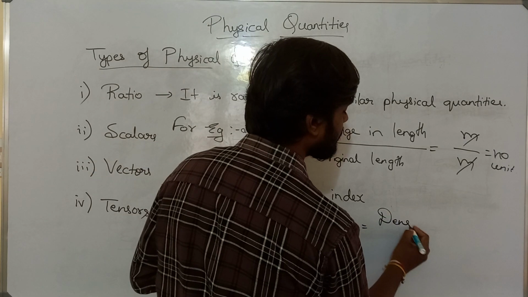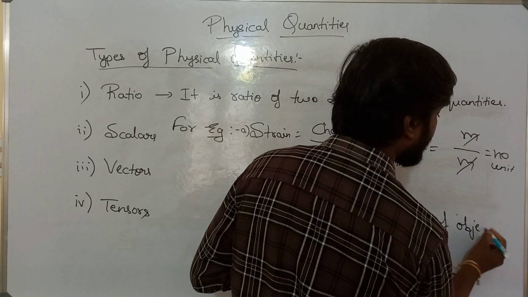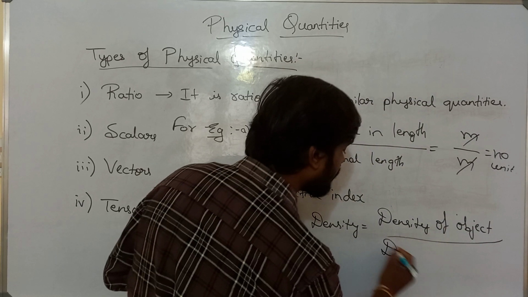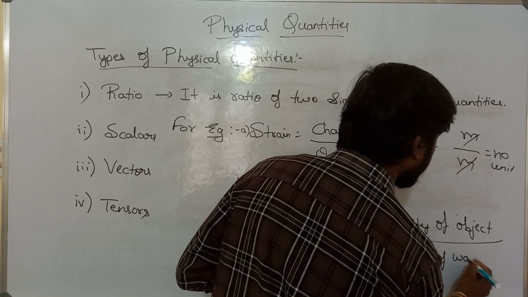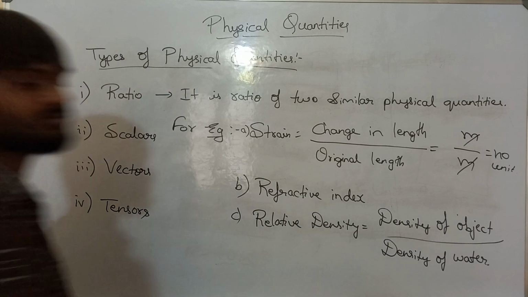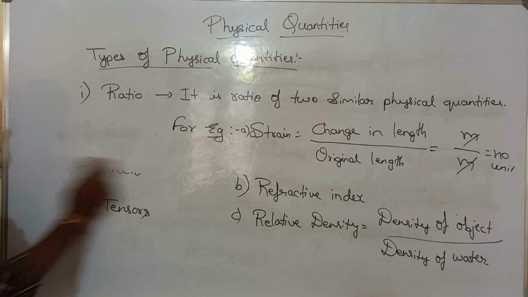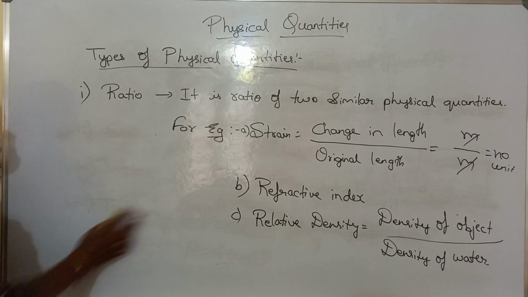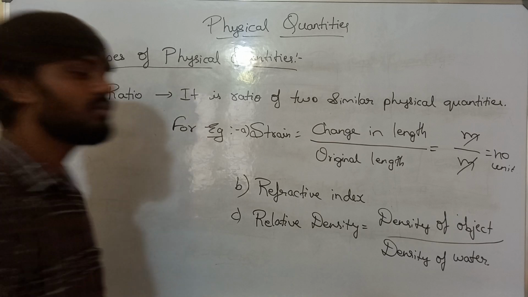Density of object upon density of water. Okay, so I hope you understood this. The first type is ratio types. In ratio types, two similar physical quantities would be present and they will have no unit.